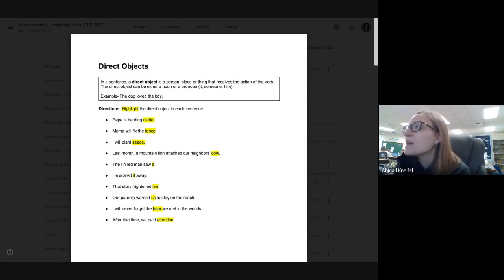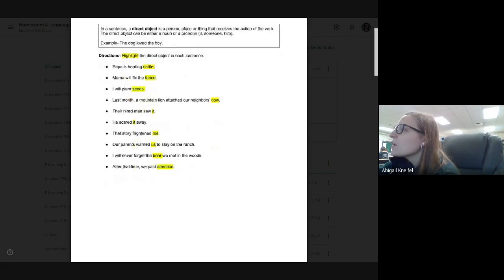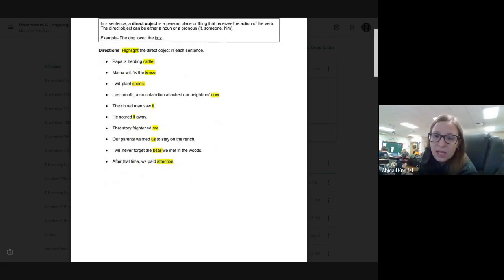Their hired man saw it. What was being seen? It. He scared it away. What was being scared? It. The story frightened me. Who was being frightened? Me. Our parents warned us to stay on the ranch. Who was being warned? Us.